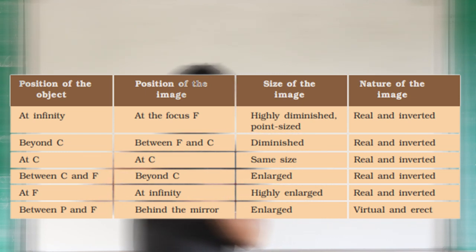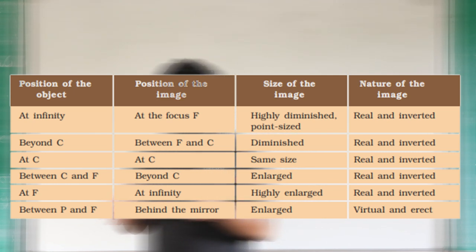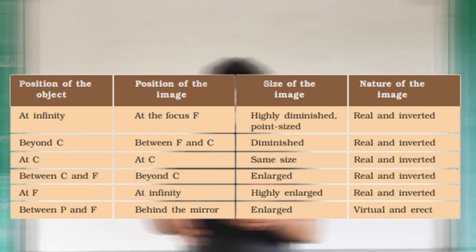Comparing the first 2 cases, in the first we get a very small image, in the second we get a larger one than the first, but it is small. The nature of the image is again real and inverted.